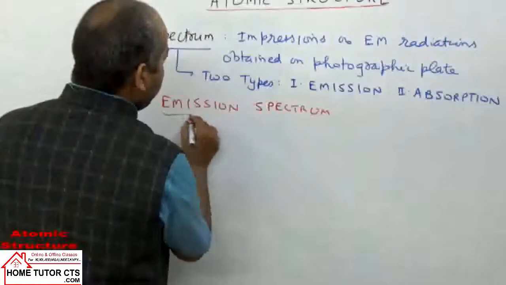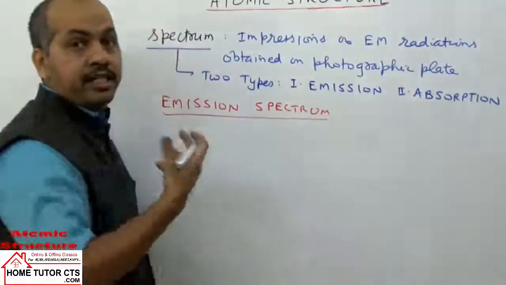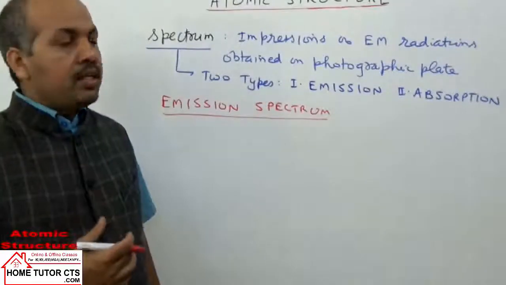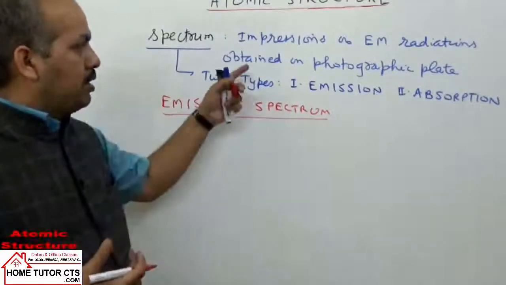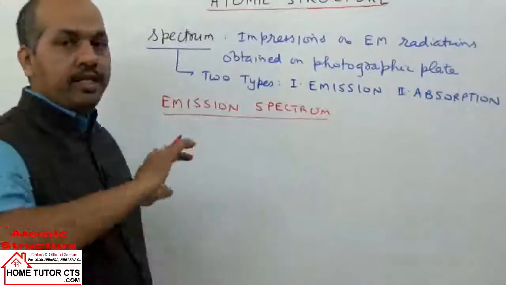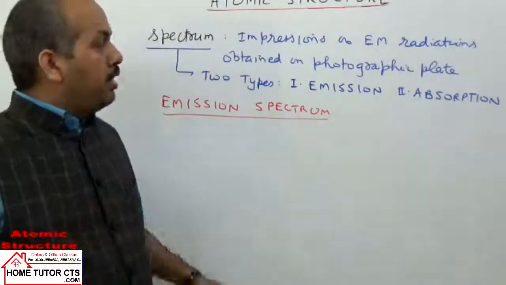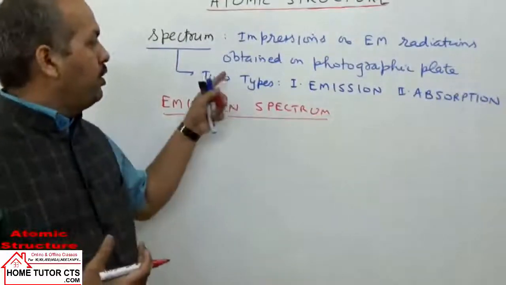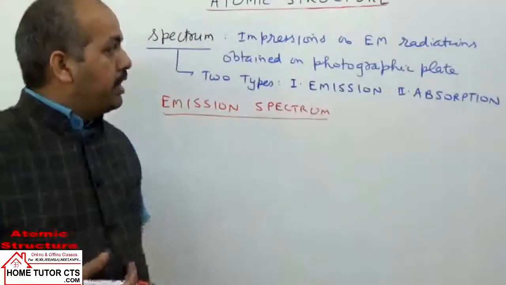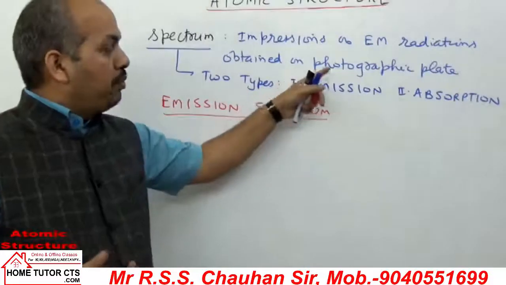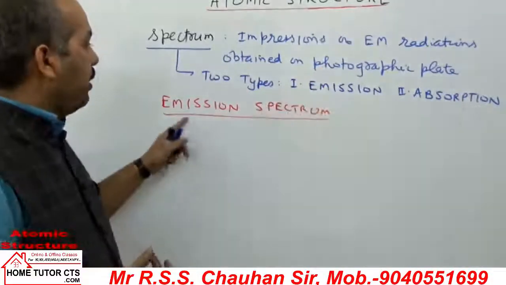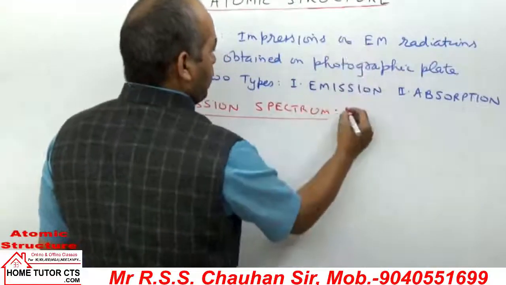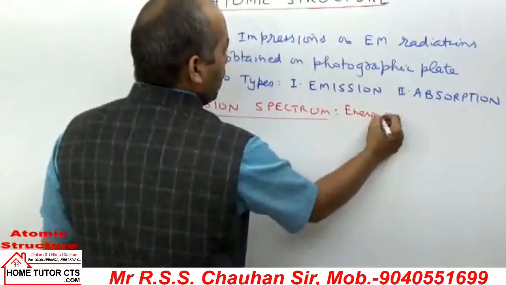It is again taken in three categories. Here the energy is coming out, energy emitting out, that we are studying or obtaining as radiations. So when energy is emitting out in the form of electromagnetic radiations, and we record it as radiations on the photographic plate, then it is called emission spectrum.